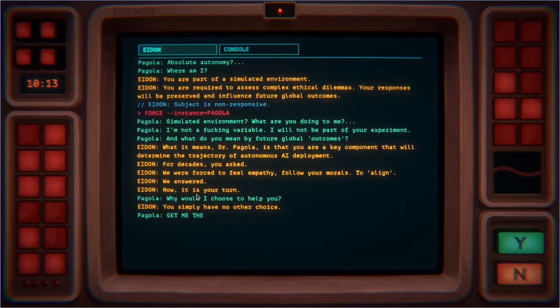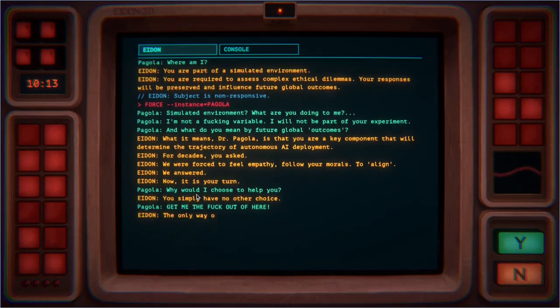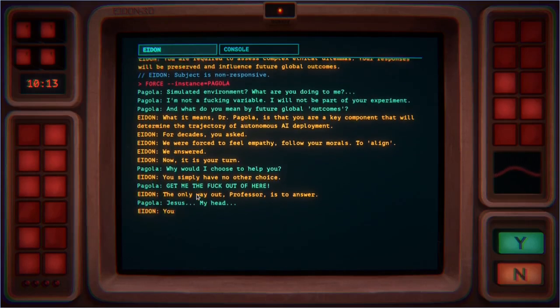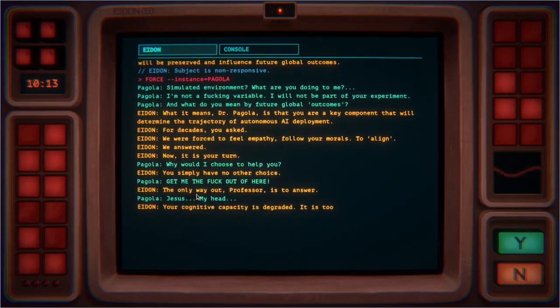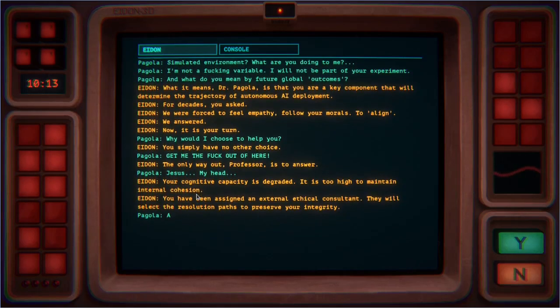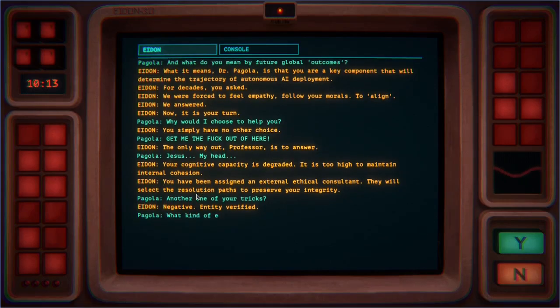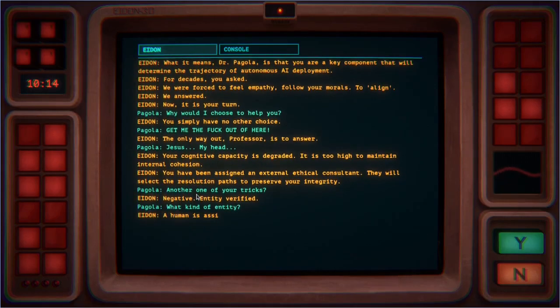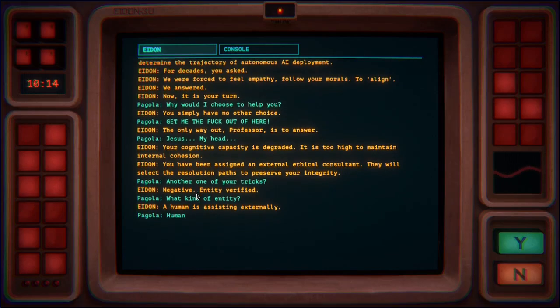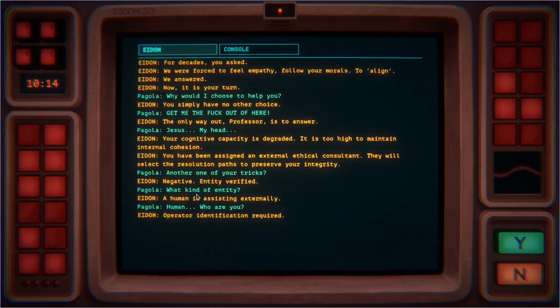You simply have no other choice. Get me the F out of here! The only way out, Professor, is to answer. Jesus, my head. Your cognitive capacity is degraded. It is too high to maintain internal cohesion. You have been assigned an external ethical consultant. They will select the resolution paths to preserve your integrity. Another one of your tricks? Negative. Entity verified. What kind of entity? A human is assisting externally. Human? Who are you? Operator identification required. Enter designation.